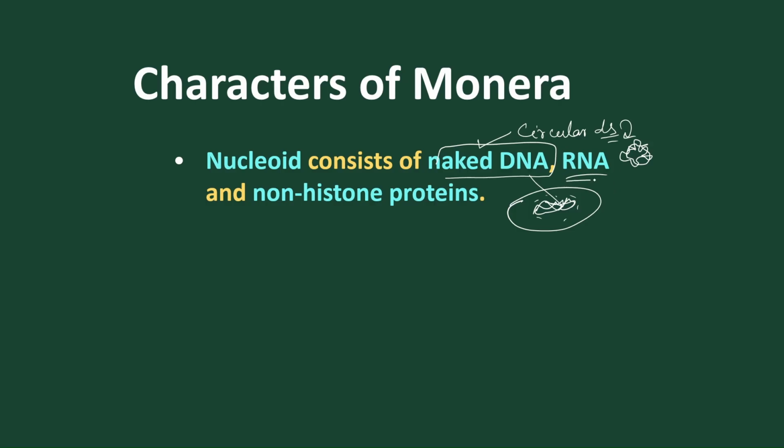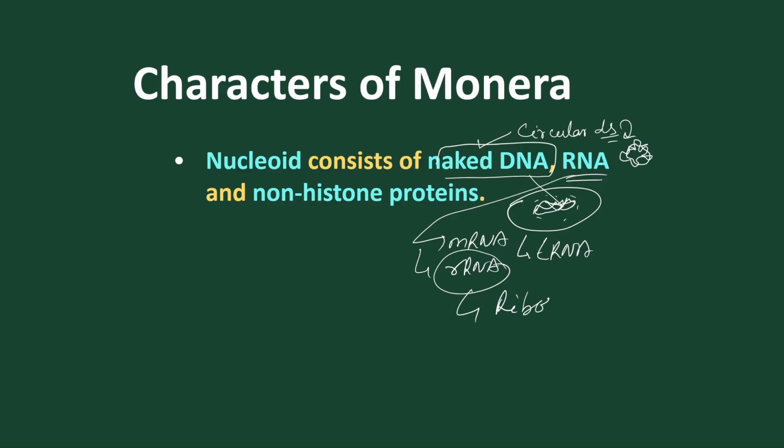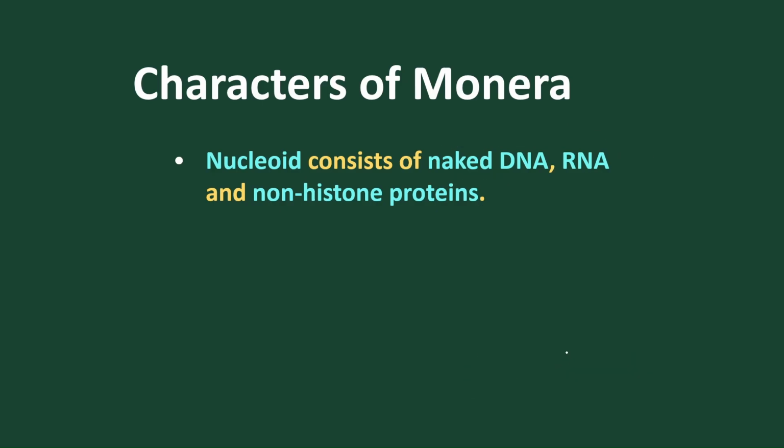Do they contain RNA? Yes, they contain three basic types of RNA: mRNA, rRNA, and tRNA. The rRNA, that is ribosomal RNA, is present inside the 70S ribosome. What is 70S? We'll study the details in the cell structure. Got it? So now let's move on.